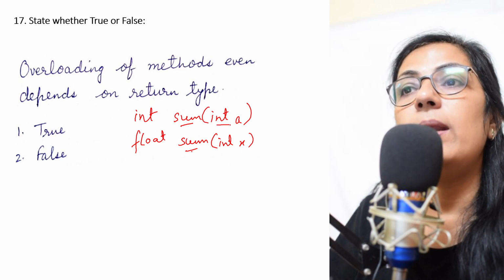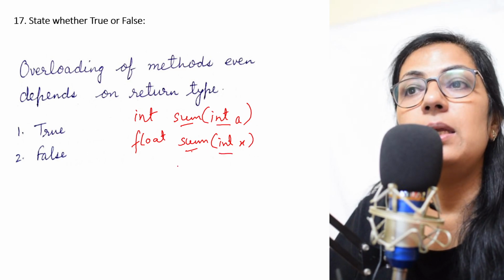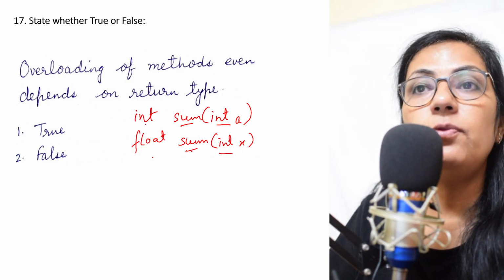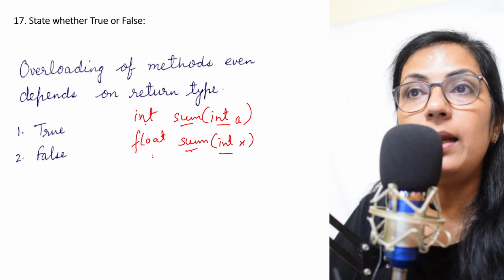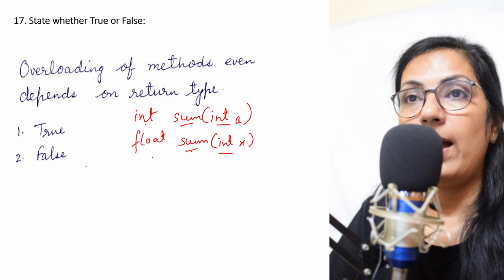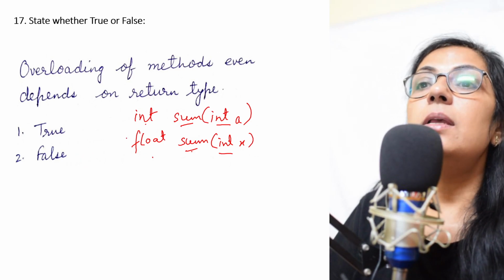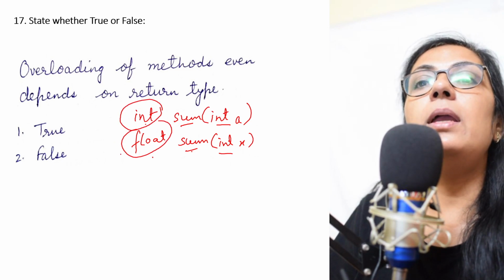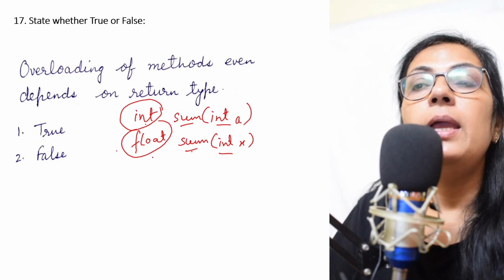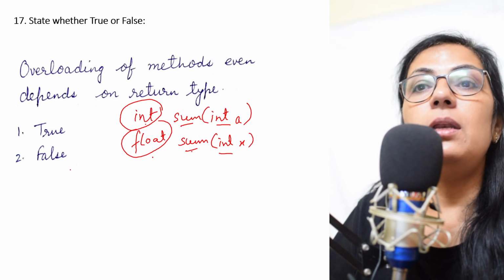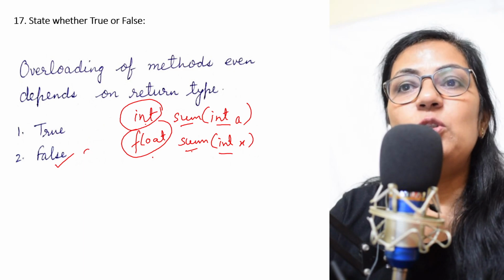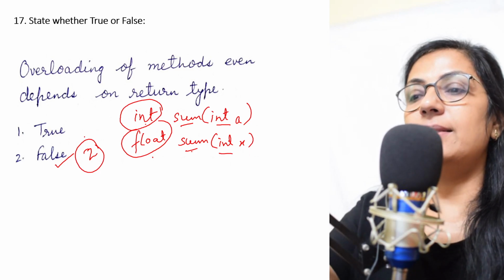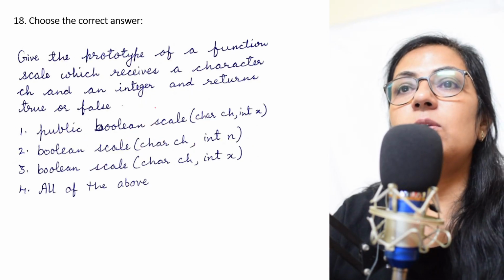Here it is taking one int type value, here also one int type value. But the return type is int here and float here. So is it valid? No, it is invalid. Why? Because the return type does not play any role in function overloading. It does not depend on the return type. So option 2 is the correct answer. That means false is the correct answer, right? We move on to the next question.